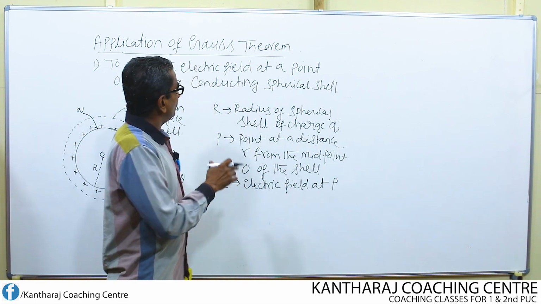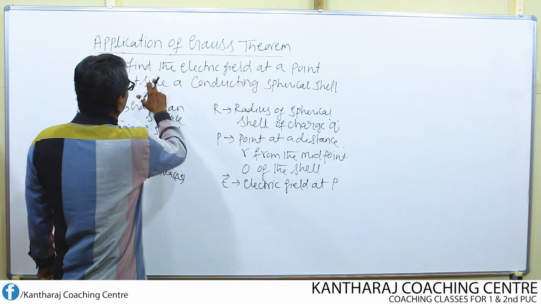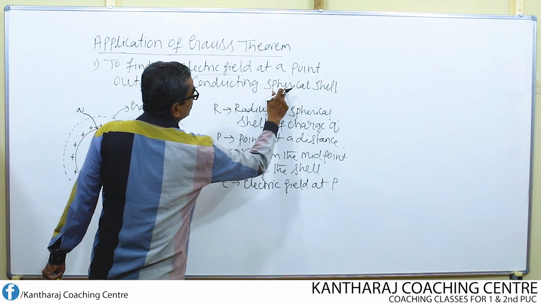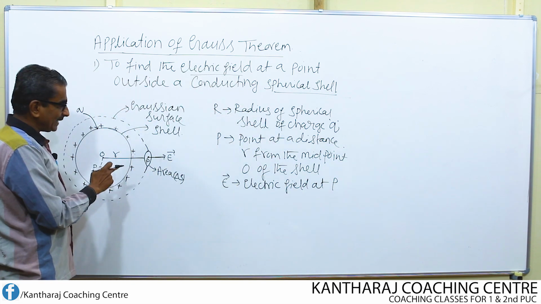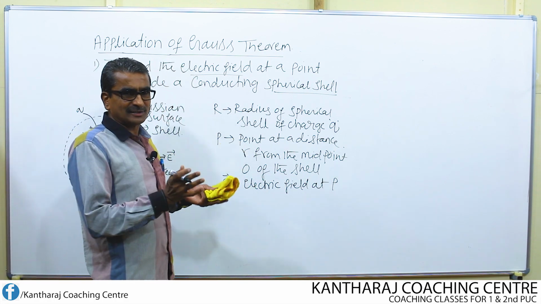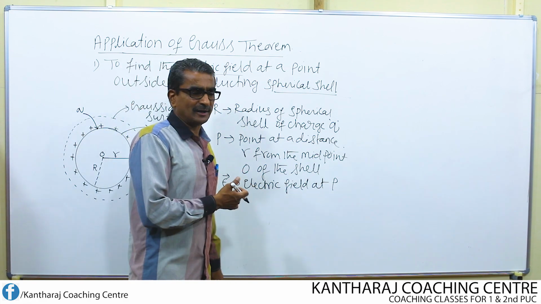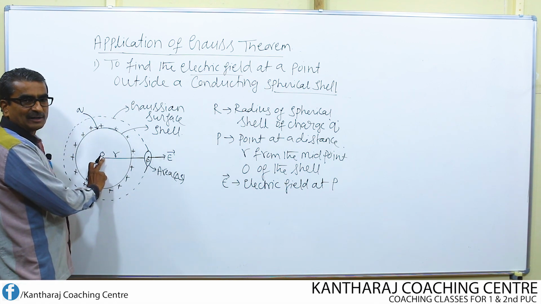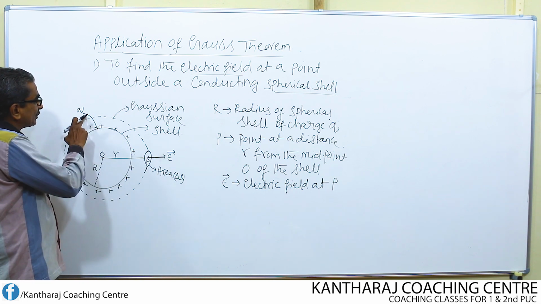In the first case, by using Gauss theorem, I am going to find an expression for the electric field at a point outside a conducting spherical shell. This is nothing but a spherical shell. Conducting means made up of metal. Shell means hard surface. Since it is a conductor, no doubt it is hard. So I consider a hollow spherical shell. Let r be the radius of this shell. Then I am going to give a charge q to this shell.